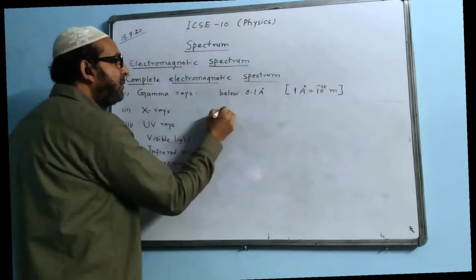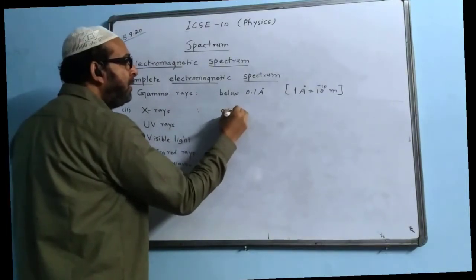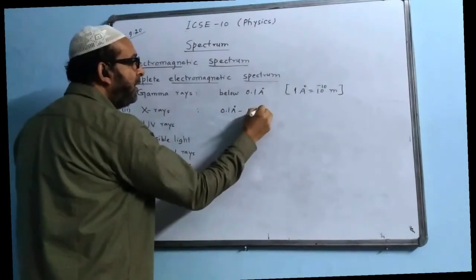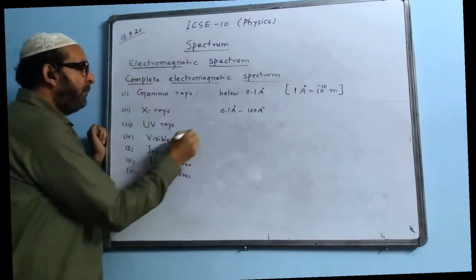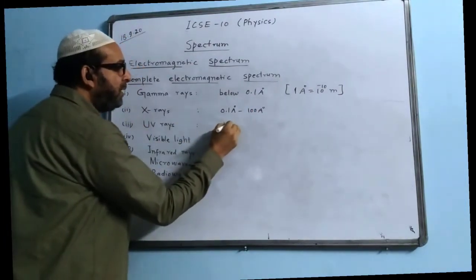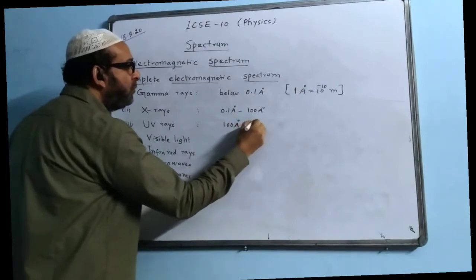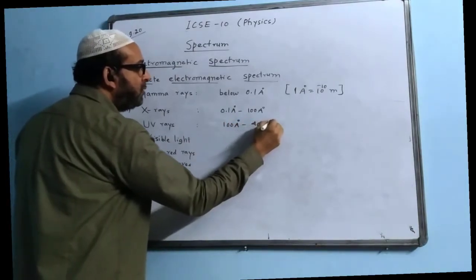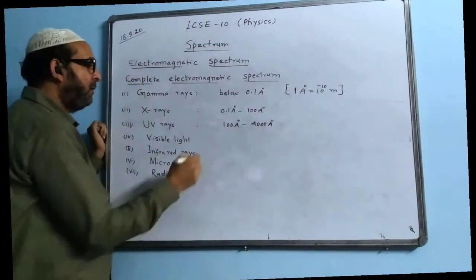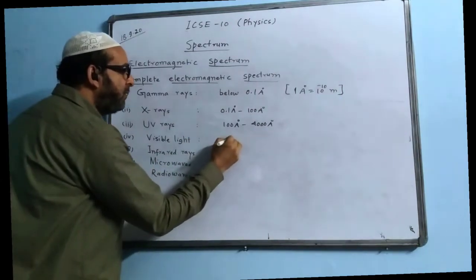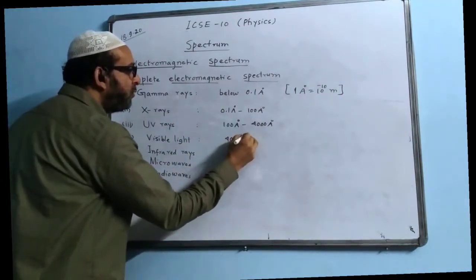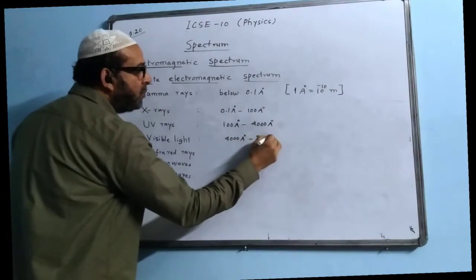X-rays range is 0.1 angstrom to 100 angstrom. Then comes UV rays, range of wavelength is 100 angstrom to 4000 angstrom. You have to learn the range also by heart. Visible light will come 4000 angstrom to 8000 angstrom.